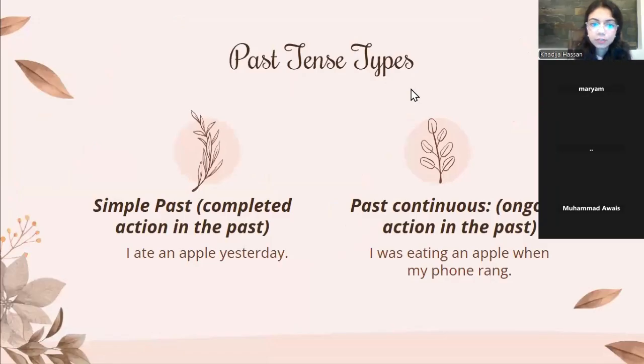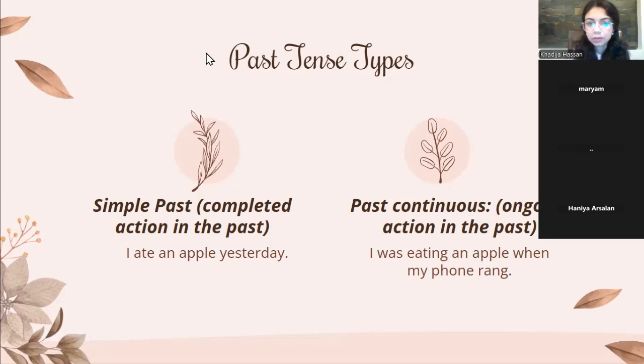Past tense types. So these are the first two. Simple past: a completed action in the past. Remember, it's a completed action, right? Means it's done and it's over with. I ate an apple yesterday. It's not "I ate half an apple yesterday and I'm eating the rest of it right now." It's not continuous, right? So there's no sense of continuity in it. It's done and dusted in the past. I ate an apple yesterday.